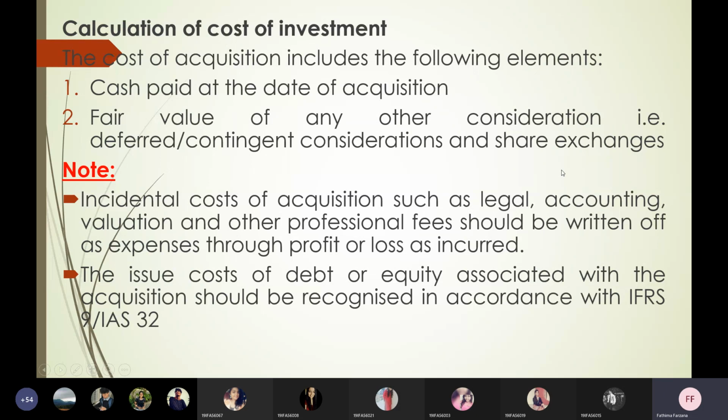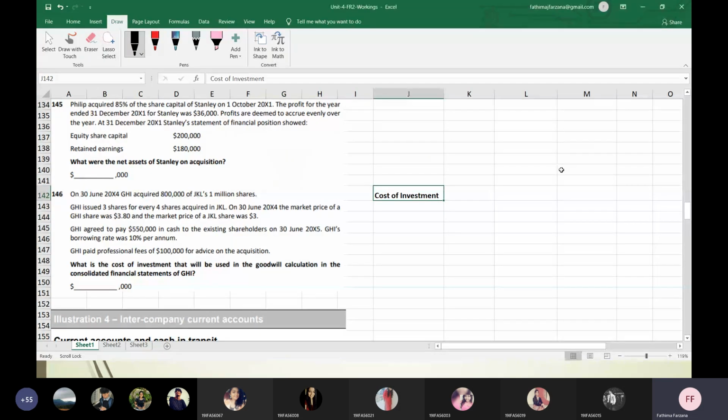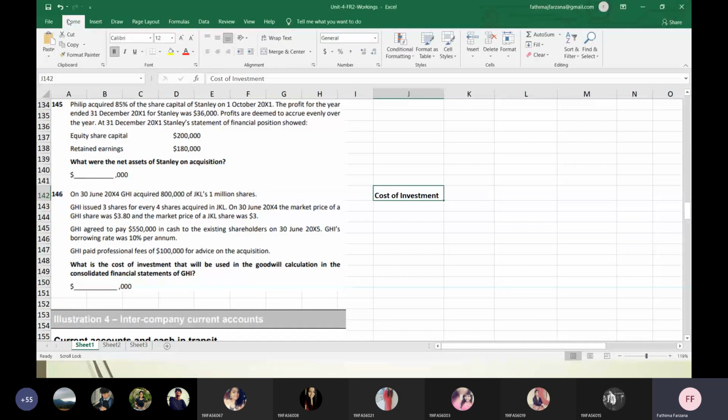That is how much cash you pay, how much you have to pay in the future, and if there is any share exchange. Okay, for so many shares of your company, I'll issue so many shares from my company, like that. Altogether, these three, we'll call it as cost of investment. So that we are going to do now. So it's the computation of cost of investment.